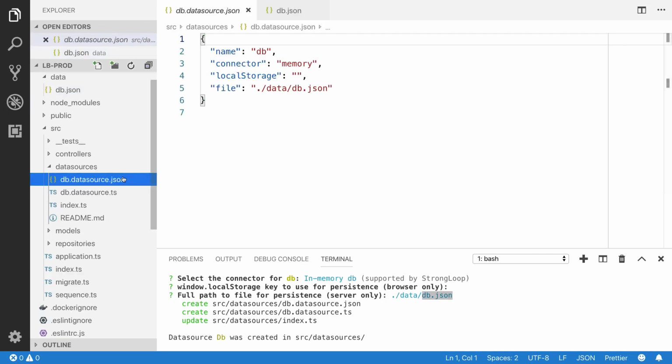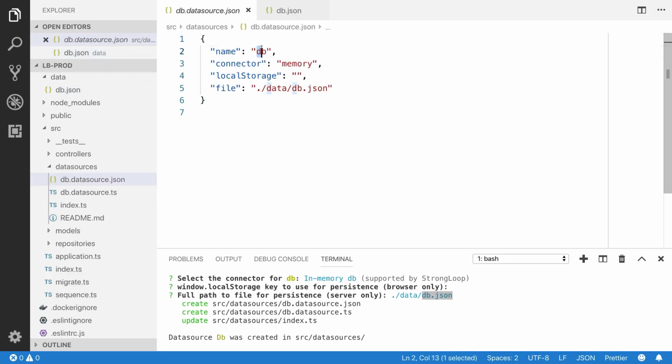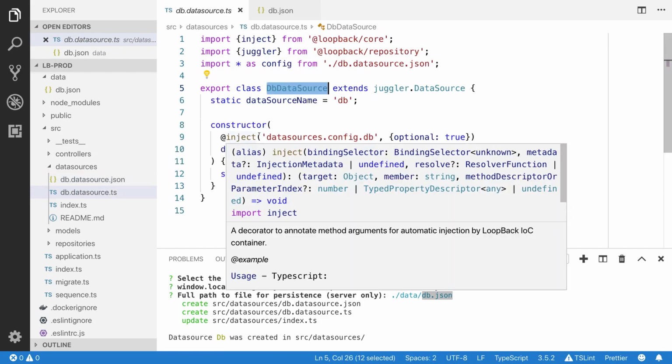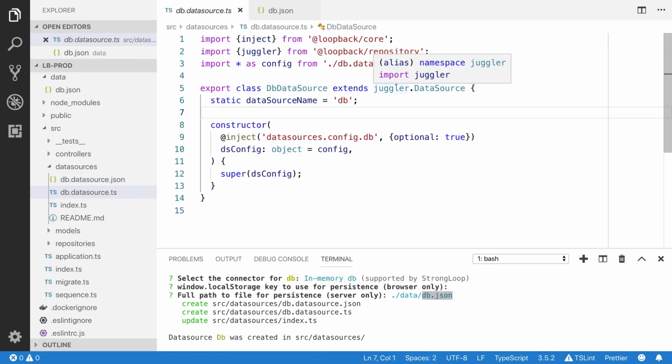Let's review the db.datasource.json. The name of the data source is db. And I'm going to use the in-memory connector. You will see the file path. Inside the TypeScript file, I'm extending the data source, which is juggler. LoopBack provides this connector. You will see the static property. Here they are using the dependency injection pattern.